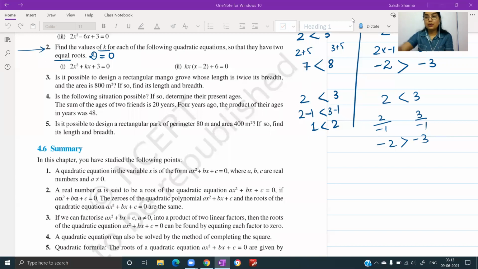Anyone with any doubt from the work we've done till now? All right, let's complete the questions that are left and then we will do some extra questions. Fourth question of the exercise.